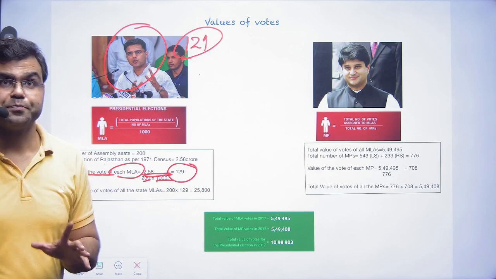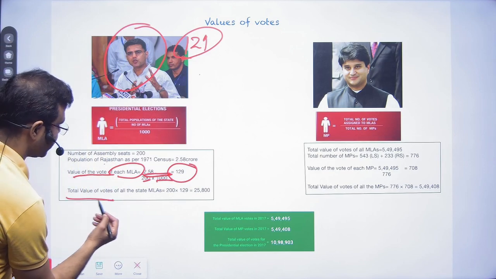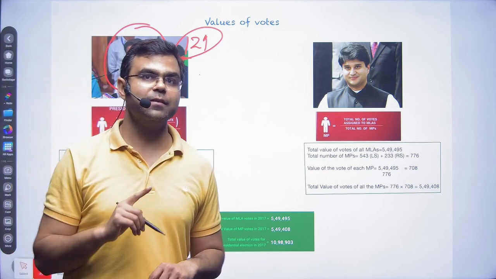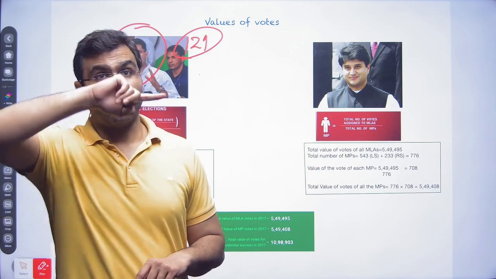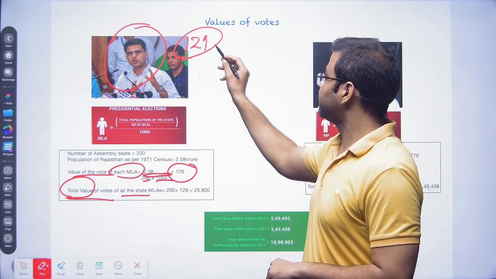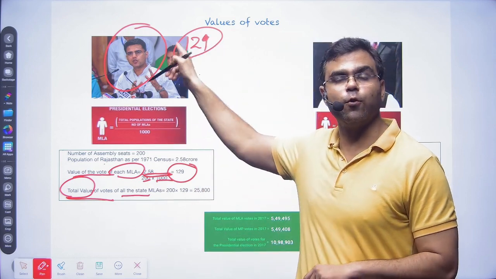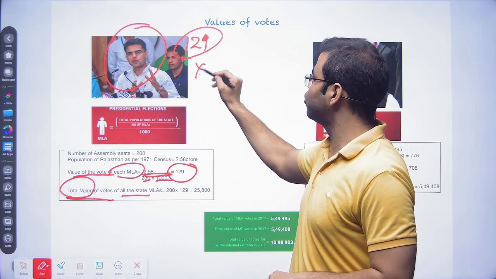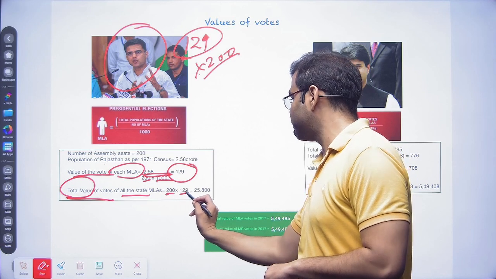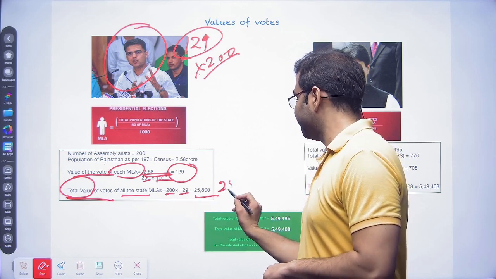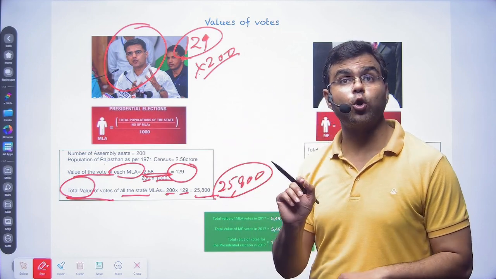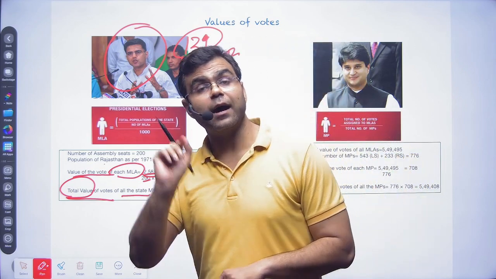Okay, now similarly we will take out the total value of all MLAs of the whole state of Rajasthan. 129 is the single vote value of Sachin Pilot. Similarly, we have 200 MLAs, so that will become around 200 into 129. It's around 25,800, the vote value of Rajasthan's MLAs.